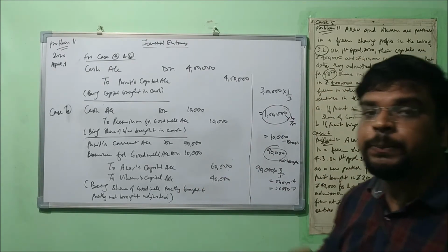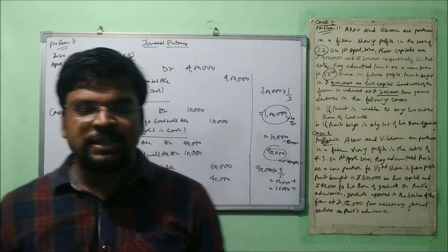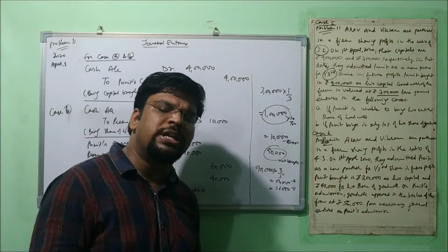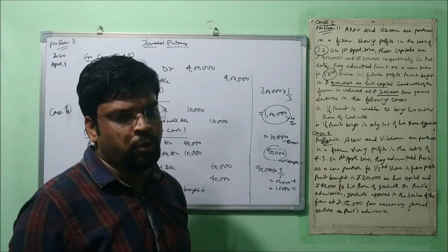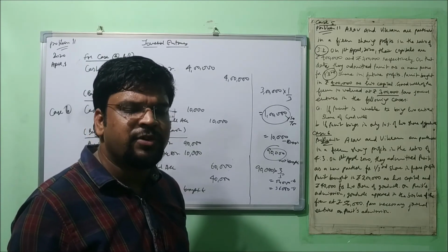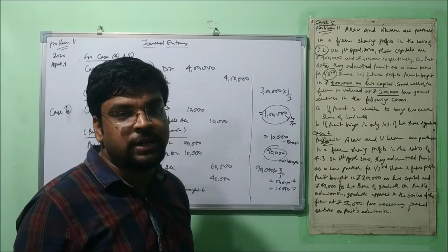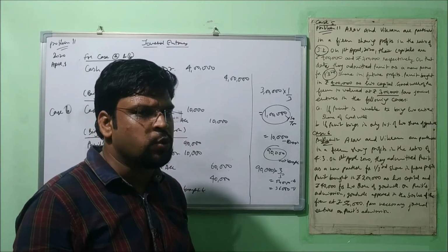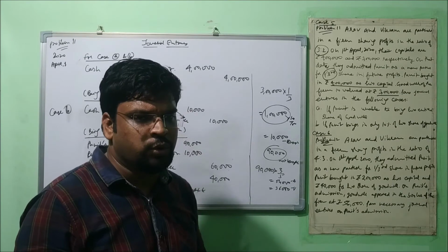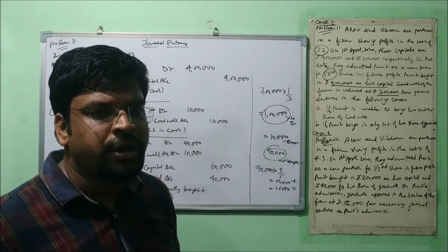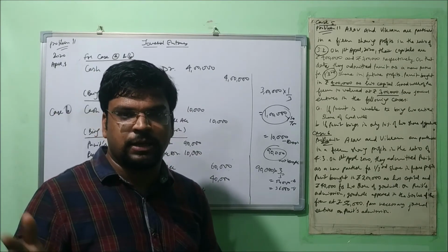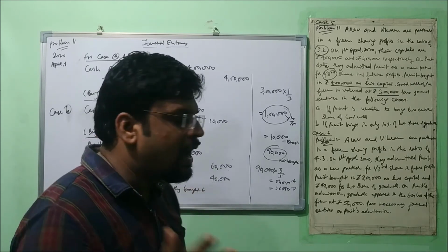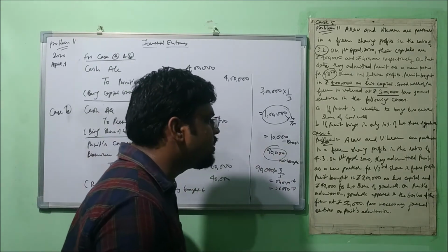Now let's talk about the case 6. Case 6 means when already amount of goodwill appears in the books. Okay, so what treatment we do with that? Apart from all these 5 cases, one more entry will be added, that is related to the existing goodwill. How it is done? Let's have a look. You can go back to the video to see the question, because 2 of the questions are there on the previous slide. Okay, I have written the question here, so I just read it out.